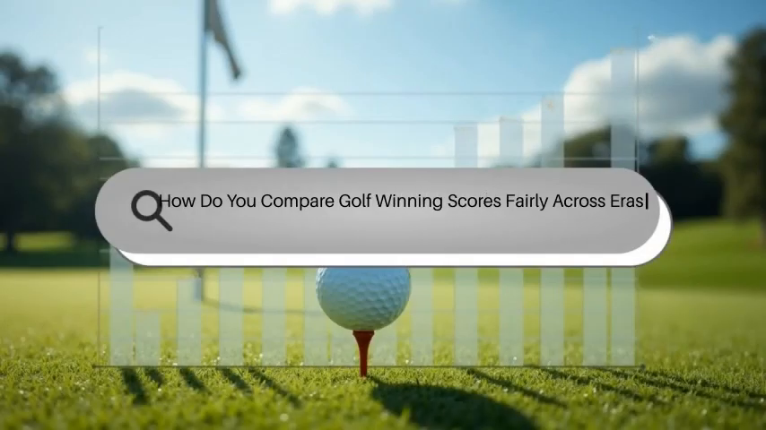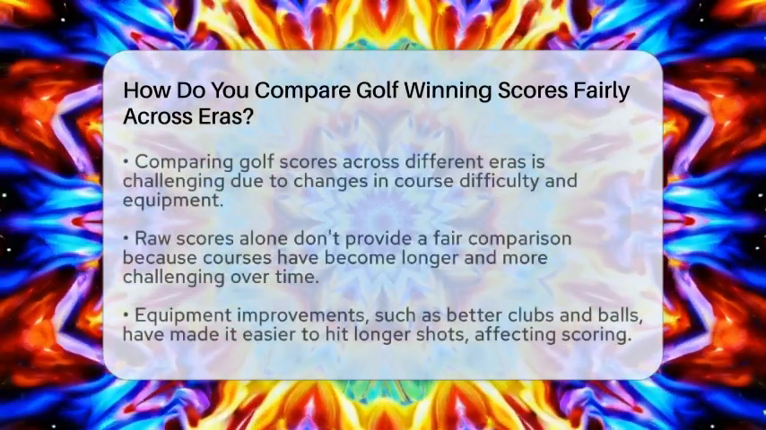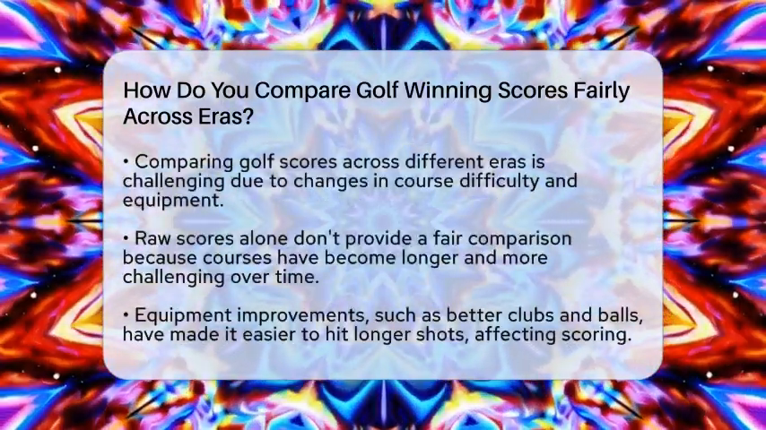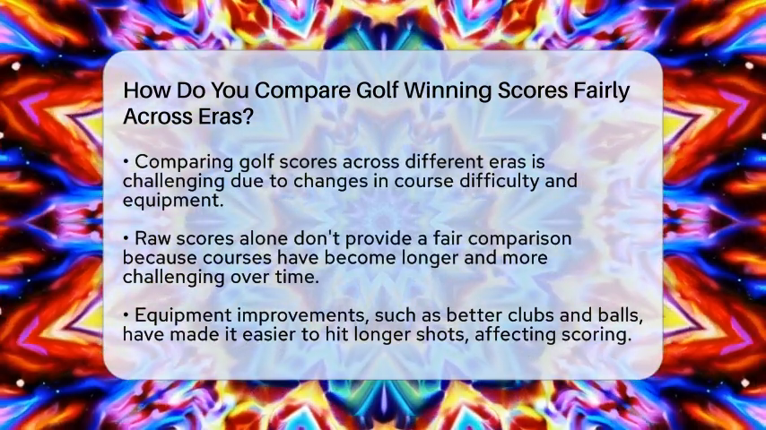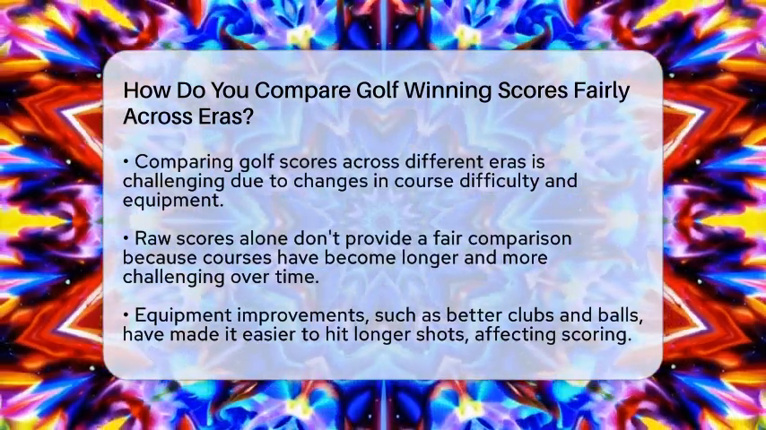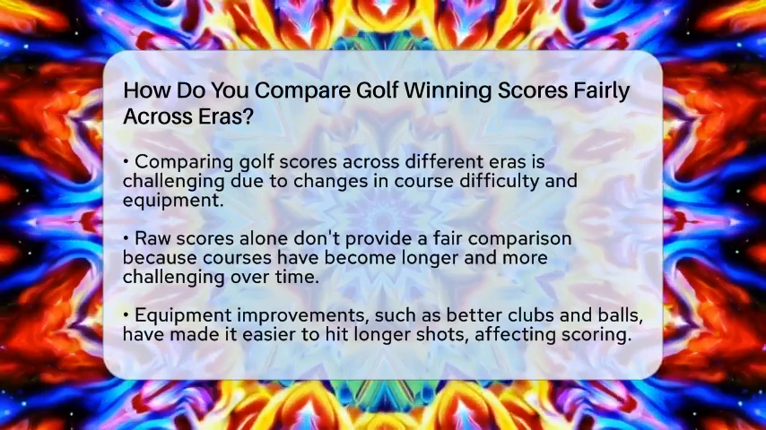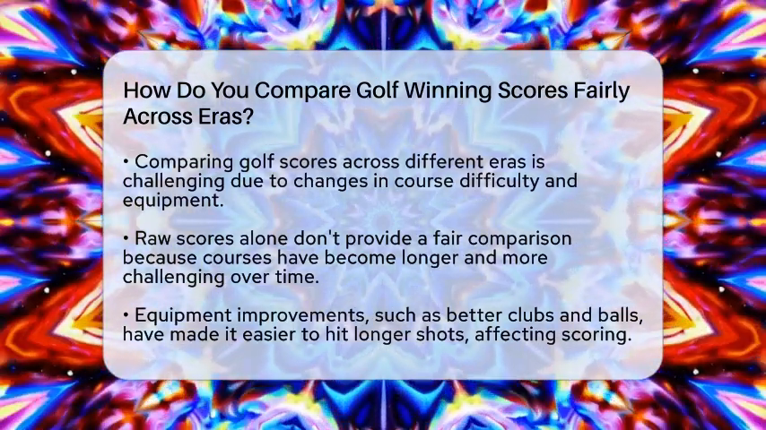How do you compare golf winning scores fairly across eras? Imagine trying to compare the scores of golfers from different times without considering how the game has changed. It's like comparing apples to oranges. To do this fairly, we need to look beyond just the raw numbers.